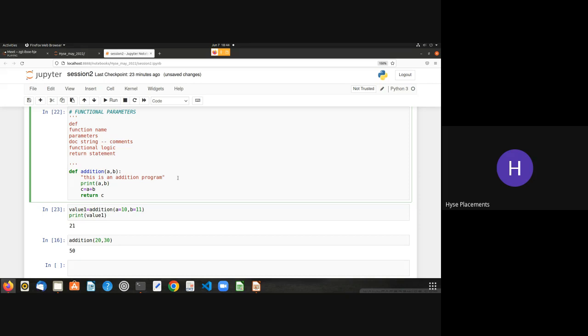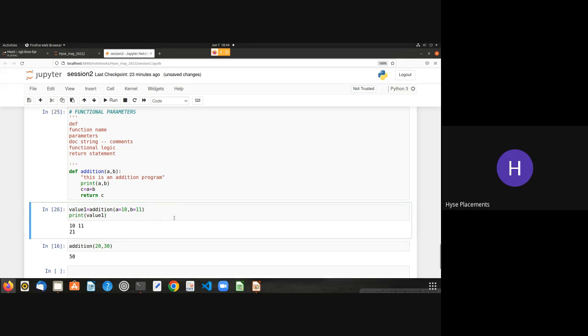I'll execute this function, and see, the value of a is 10, the value of b is 11. Since you have mentioned it here, what happens if I change the value? If I use b value as 10 and a value as 11, now I can change the parameters' position as well, because I know my keyword names. So see, b equals 10 comma a equals 11.